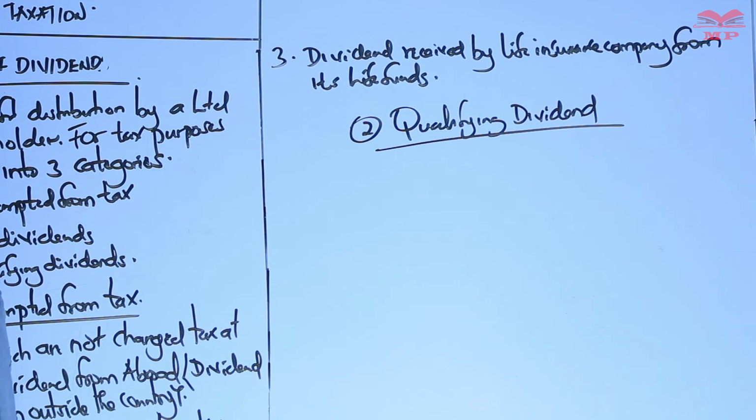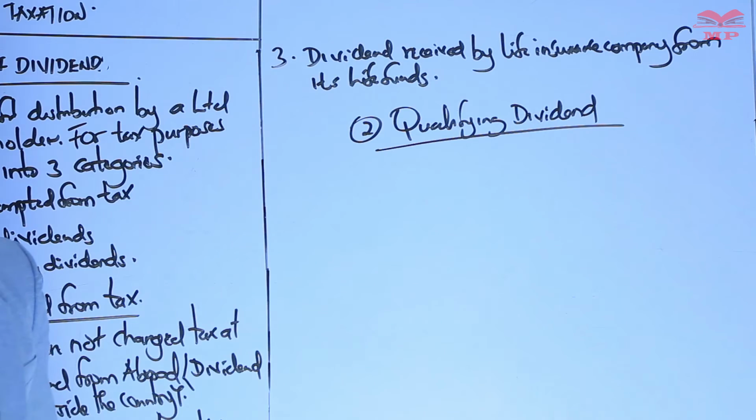When the 5% withholding tax is deducted, we don't subject it to further taxation. When you say final tax, we don't subject the income to further taxation.